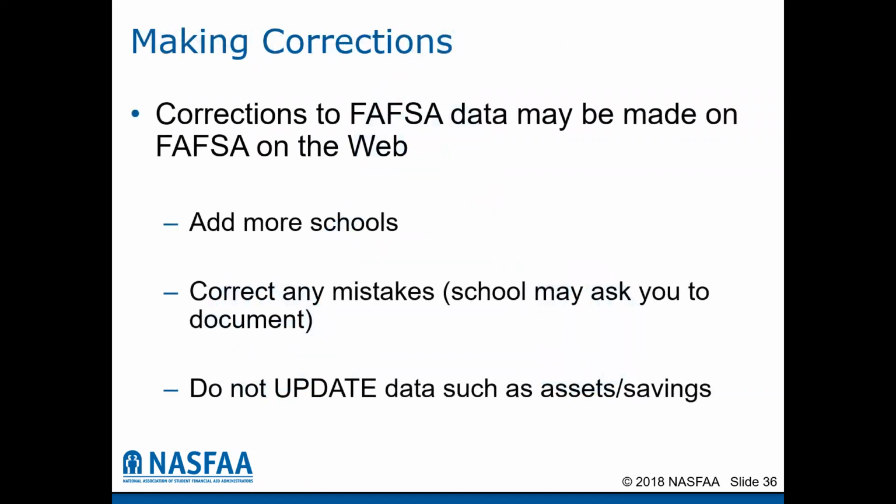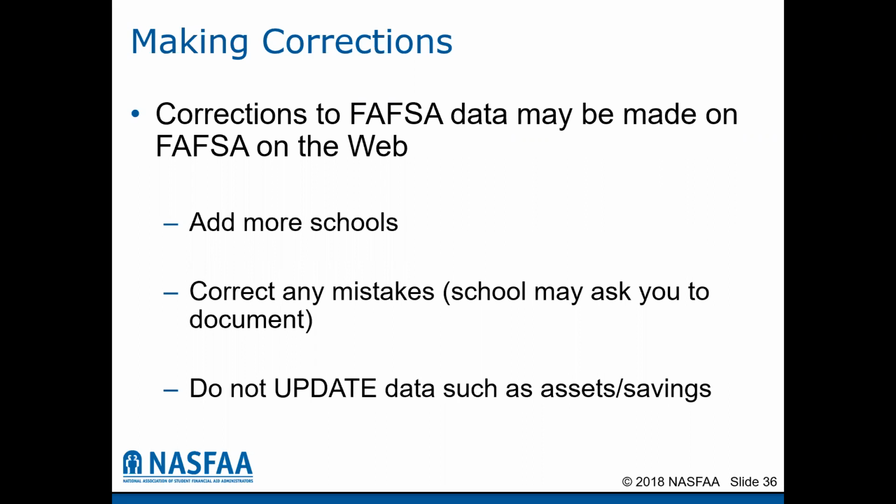If after you have submitted the FAFSA form, you realize you need to add more schools, you will log back into the FAFSA website, go under corrections, and you can go to the add more schools tab and add more schools. If you made a mistake that you find out you made after you've submitted the FAFSA, you may go in and correct any of those mistakes. The school may ask you to document anything that you update or correct on the FAFSA form.